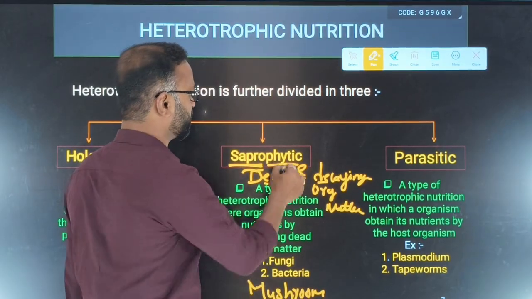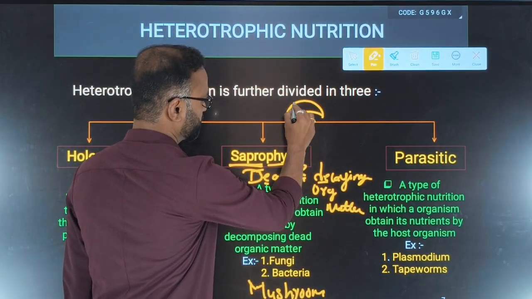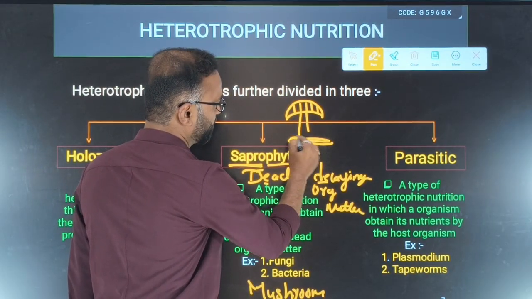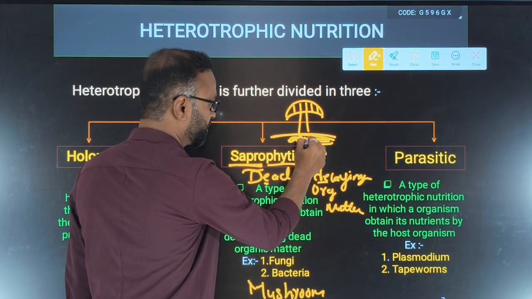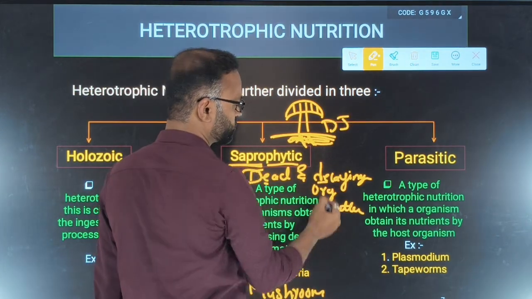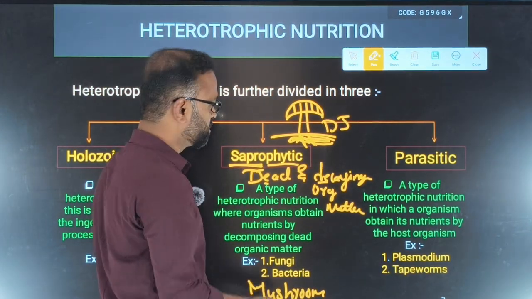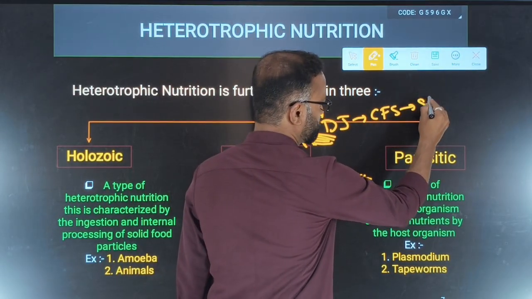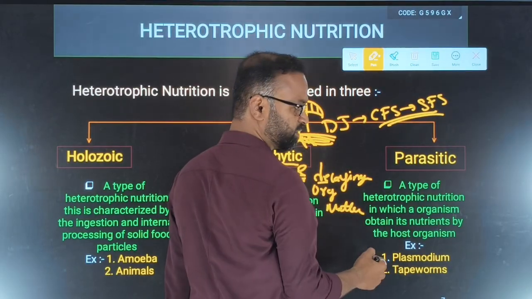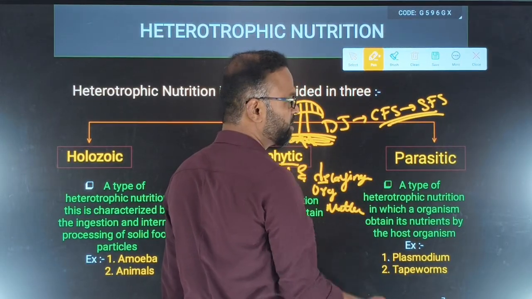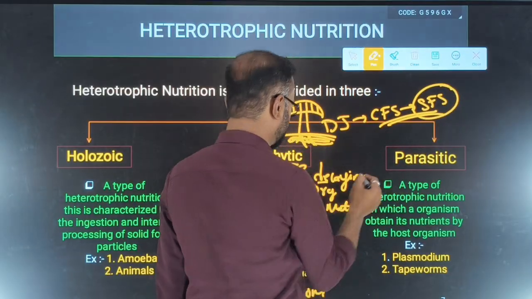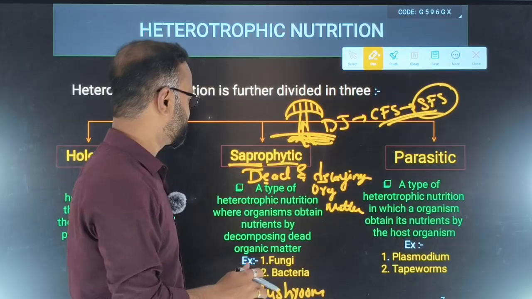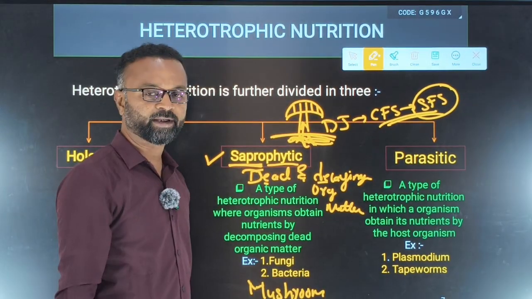So what are these mushrooms doing? Now imagine this is the mushroom. They grow on dead and decaying matter. First they secrete the digestive juice on the dead and decaying organic matter. This digestive juice will convert complex food substances into simpler food substances. That means digestion is happening outside the body. Once they are converted into simpler food substances, they take them inside their body. Such type of nutrition we call saprophytic nutrition.